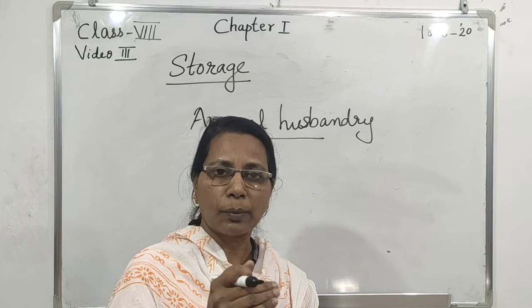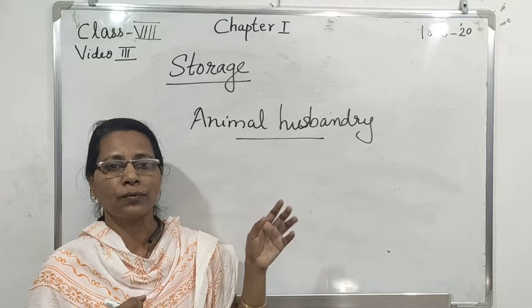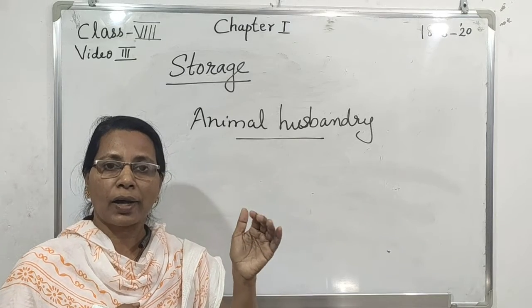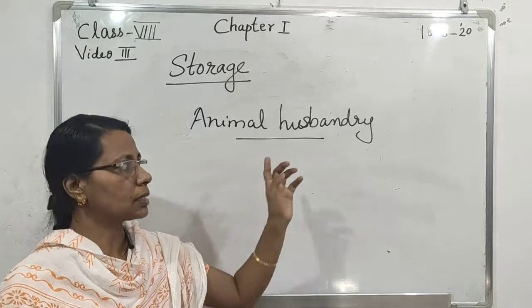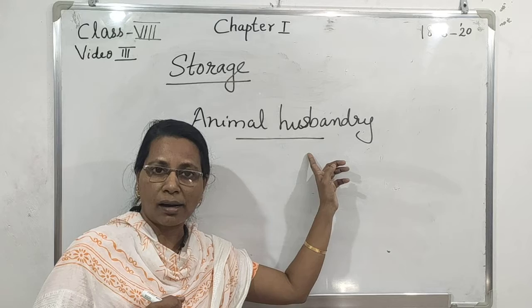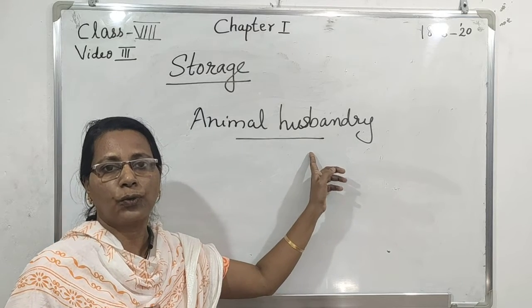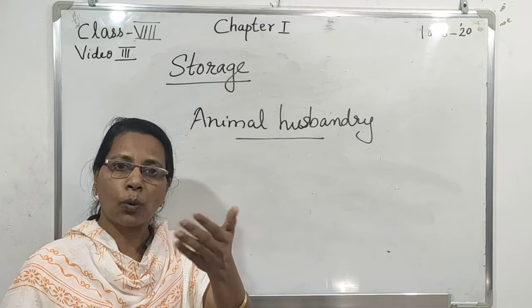So, like plants, animals are also sources of food. Rearing of animals on a large scale for getting food is called animal husbandry. That rearing is done in farms or at home.